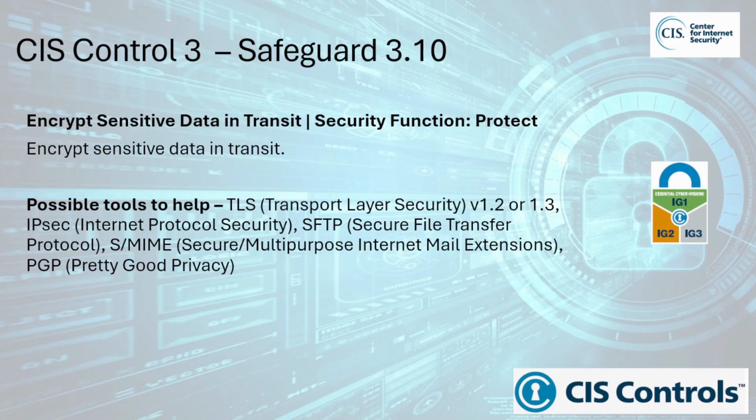When an organization encrypts sensitive data in transit, it builds trust with customers, partners, and other stakeholders by showing a commitment to data security. On the other hand, failing to protect sensitive data during transit can lead to reputation damage, especially in the event of a data breach. Possible tools to help include TLS, or Transport Layer Security version 1.2 or 1.3, IPsec, or Internet Protocol Security, SFTP, or Secure File Transfer Protocol, S/MIME, or Secure Multipurpose Internet Mail Extensions, and PGP, or Pretty Good Privacy.